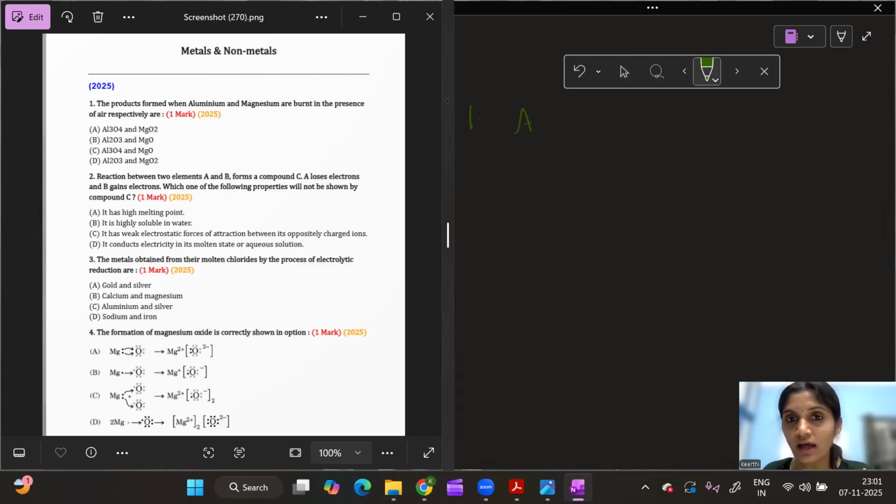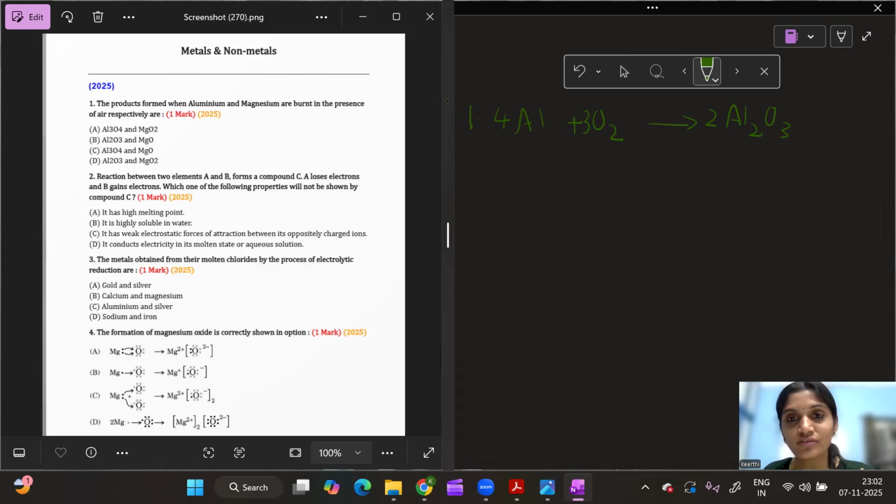So if aluminium is burnt in the presence of air, which we are taking here as oxygen, what does aluminium plus oxygen give? It gives aluminium oxide, Al2O3. We'll do the balancing also, it will be a good practice of the reactions. Here 2 oxygens I have and here 3 oxygens, so I'll put 2 here and 3 here. Now I got 4 aluminiums, so it will be 4Al plus 3O2 gives 2Al2O3.